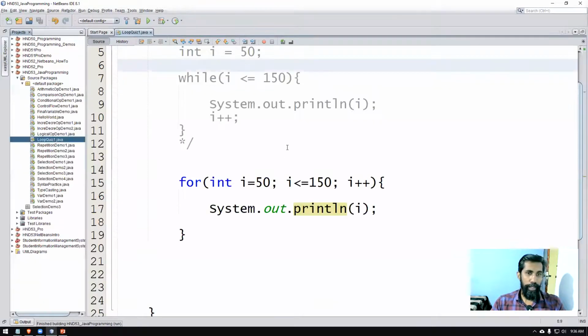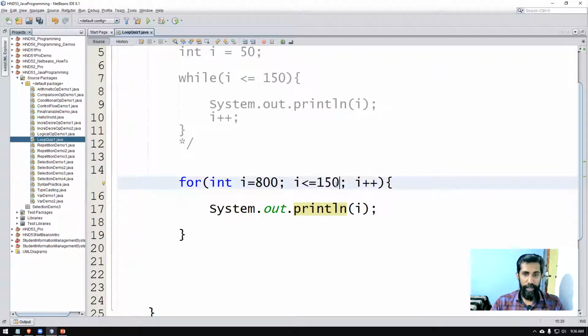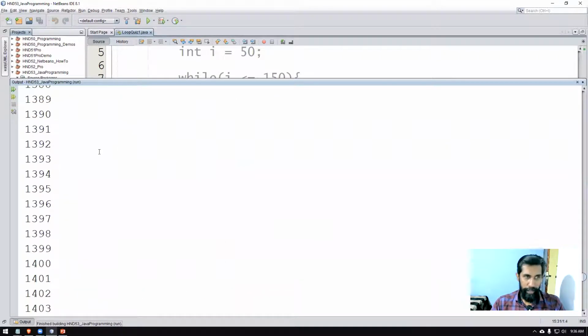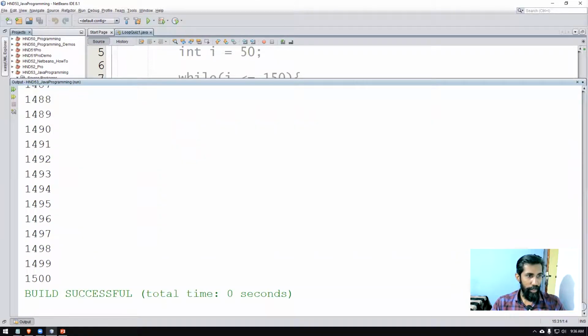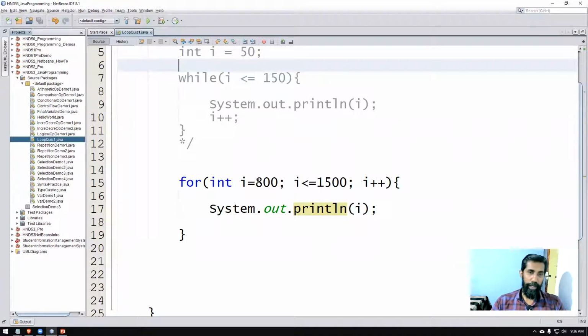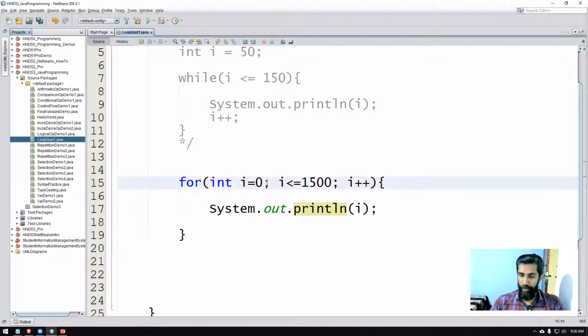So assume you want to print the values from 800 to 1500. Simply just change these values. The starting value of i I am changing, the ending value of i I am changing. So if I execute the program, it will simply do that. It doesn't even take 1 second. A huge output is given, right? Starting from 800 all the way up to 1500 is printed, right? Okay, so this is what I wanted you to do. So that's the answer for the question.